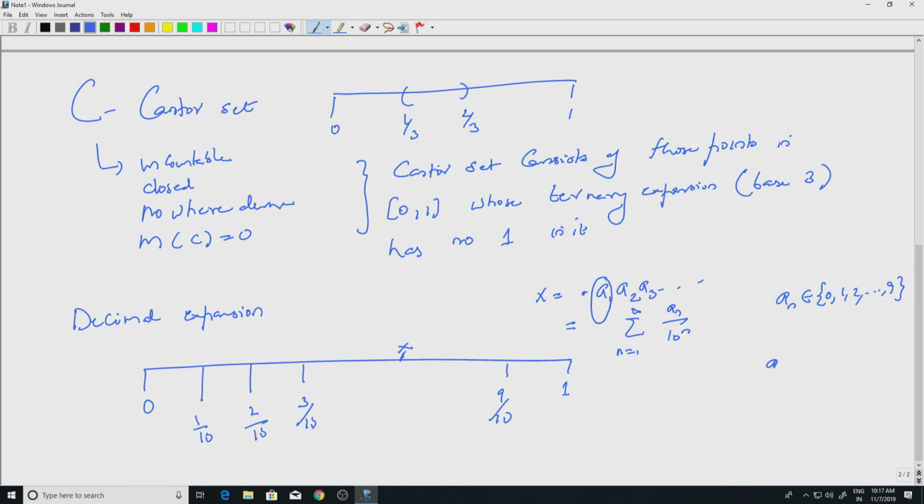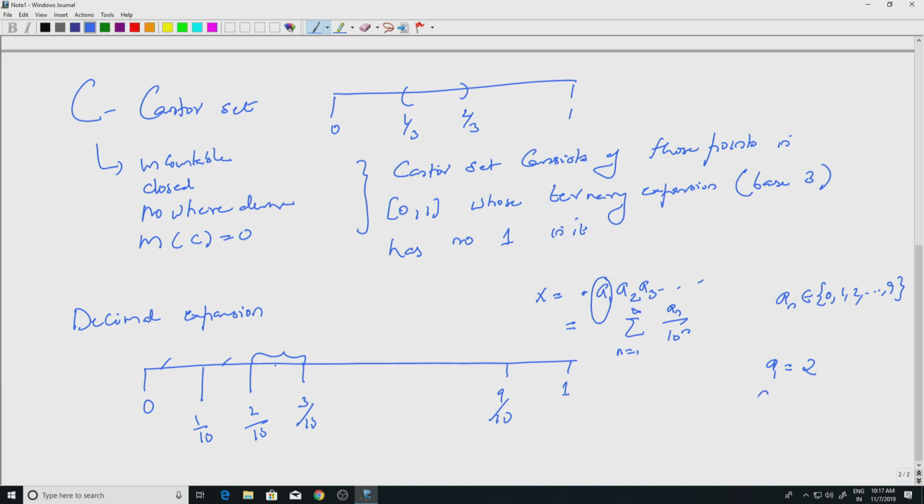If a1 is, let us say, 2, it will be between 2 by 10 and 3 by 10. So, it will fall here. That means it is in the third interval. This is the first interval, second interval, third interval.